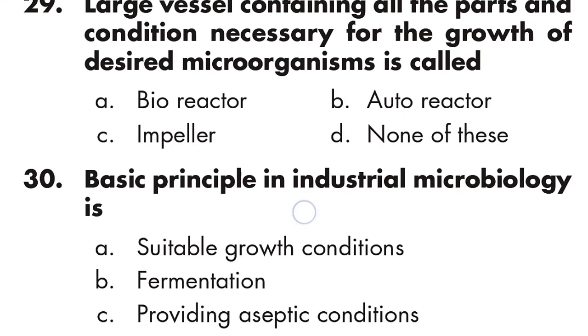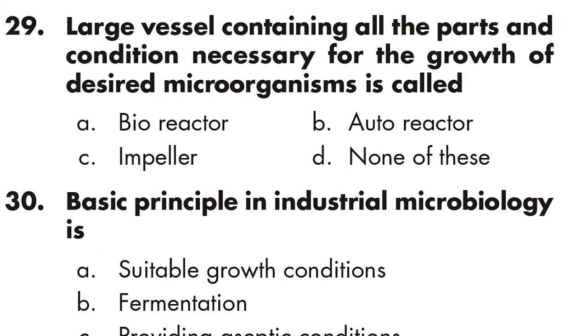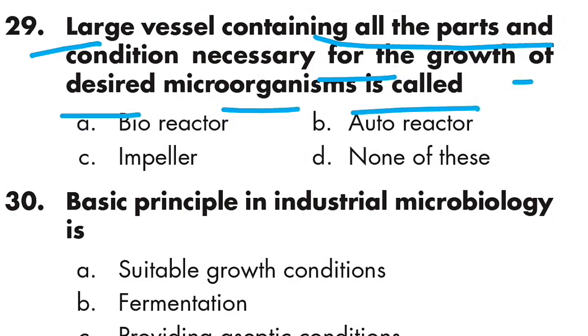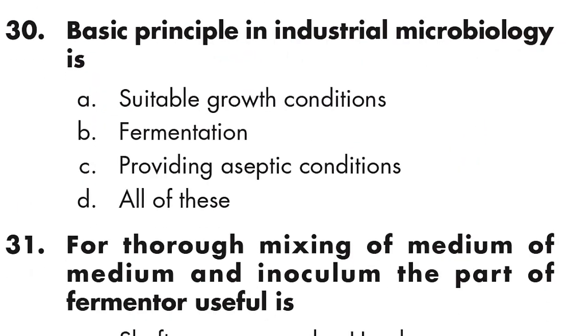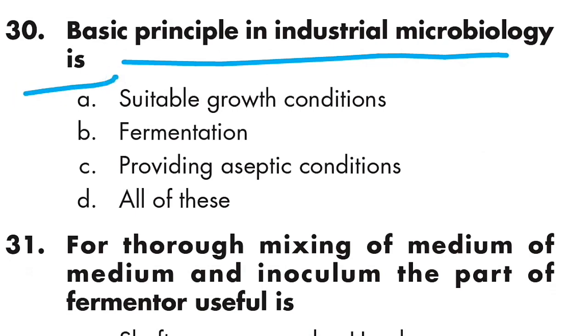Question number 29: large vessels containing all the parts and conditions necessary for the growth of desired microorganisms are called bioreactors. Option A is right. Question number 30: the basic principle in industrial microbiology is fermentation.